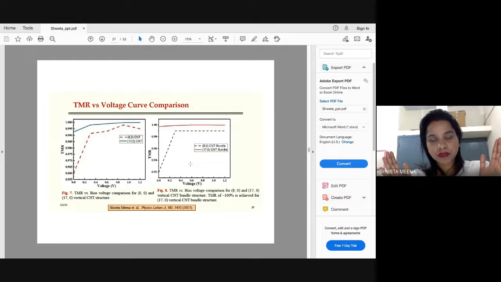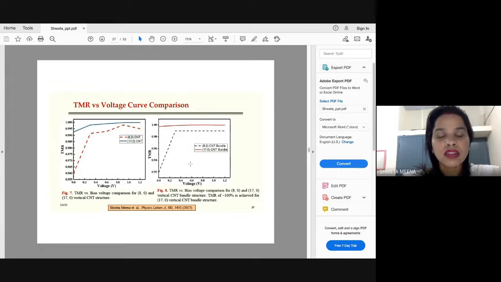of your barrier, the thickness is not increased here. Just please mind you, thickness is not increased, just the diameter of the material is being increased. So with the diameter, the TMR of our device has increased as compared to these layers. This is the single layers, and these are the bundles where the diameter we have increased. Okay, fine. And this work we have published in Physics Letters A. Okay, all right.